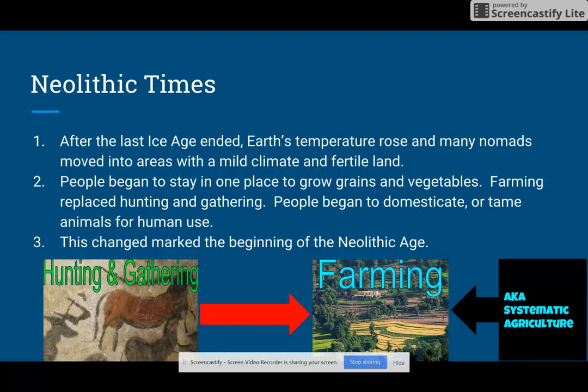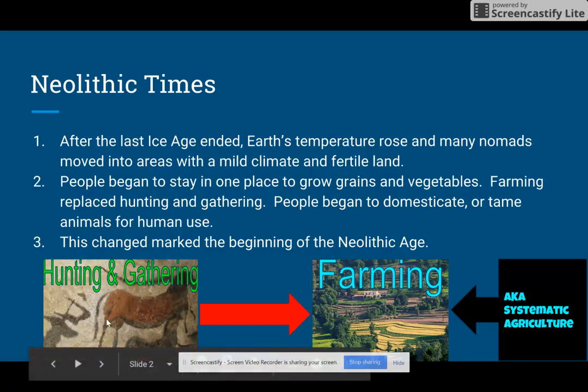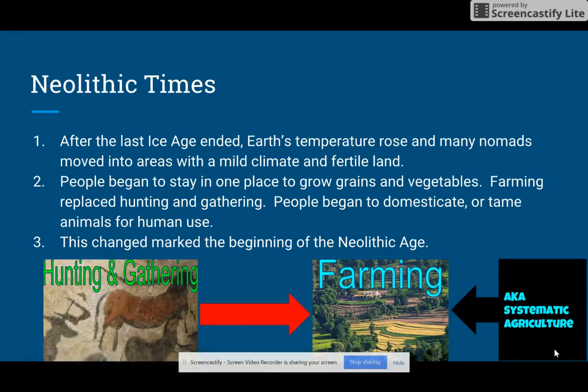Consider what you've seen on 21st century farms. Domesticated animals might include horses or cattle, which are used to provide milk or meat for human beings. This change marked the beginning of the Neolithic Age. If you take a look at this diagram down here, hunting and gathering was replaced by farming, also known as systematic agriculture, a system in which people are regularly farming to meet their needs.